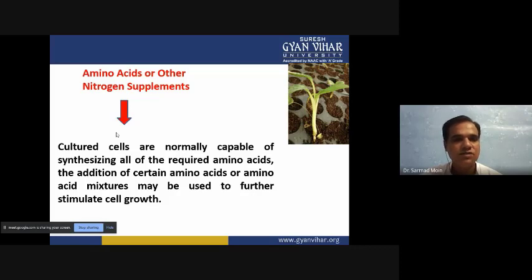If we add nitrogen-based compounds, it will increase the growth and development of the plant. So these additional supplements, nitrogen-based compounds and amino acids, we can add in the media.